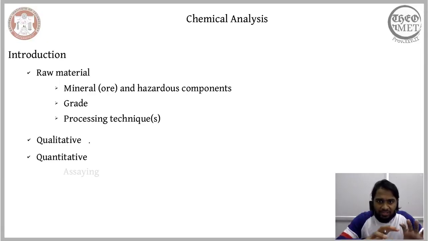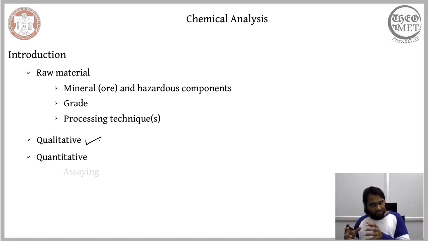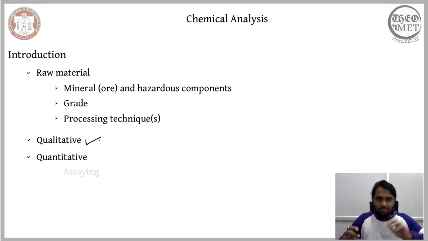As we saw in the introduction, the chemical analysis assumes two different forms. One, in the initial stages, involves identifying what are the different elements or chemical components that are present in a given mineral. Those are referred to as qualitative chemical analysis. So qualitative chemical analysis means we are just identifying the different chemical components that are present in a given raw material.